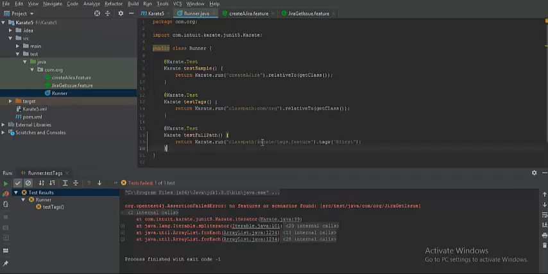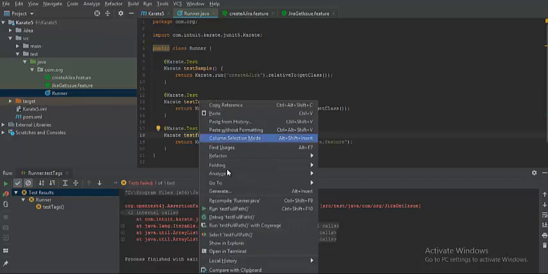So what I would do, so now instead of this class path, instead of this karate, I would say the complete path of it: src/test/java, and then com.org/create jira.feature, for example. Yeah, so let me just run this file now, test full path, and I'm just removing the tags because at this point in time we don't have any tag specified. So let me run this test full path method.